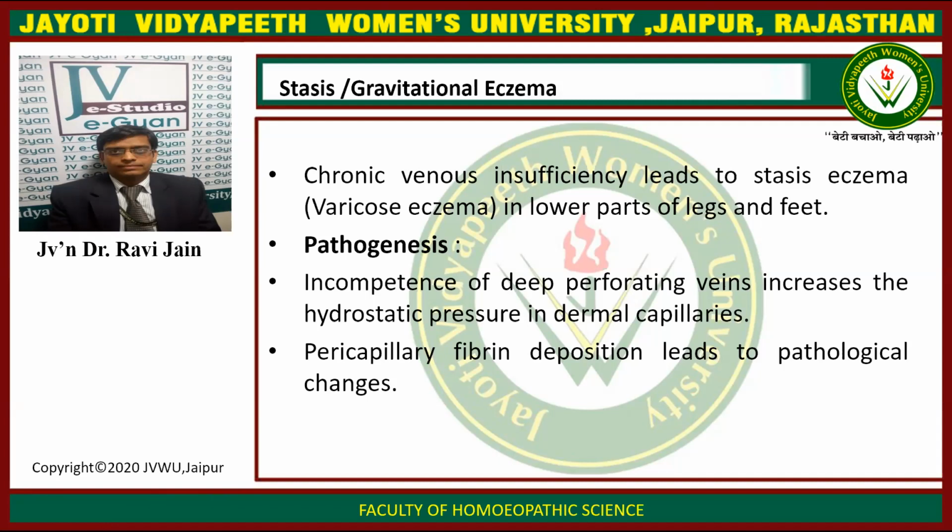The pathogenesis consists of incompetence of the deep perforating veins, which increases the hydrostatic pressure in the dermal capillaries. The pericapillary fibrin deposition leads to pathological changes.